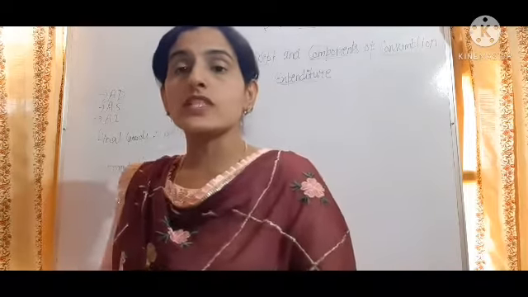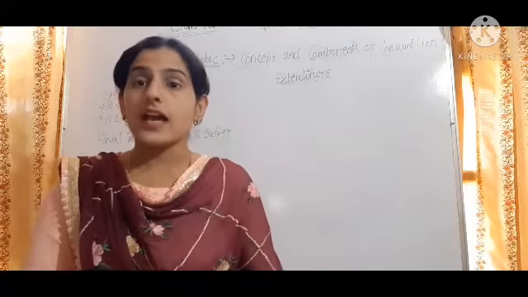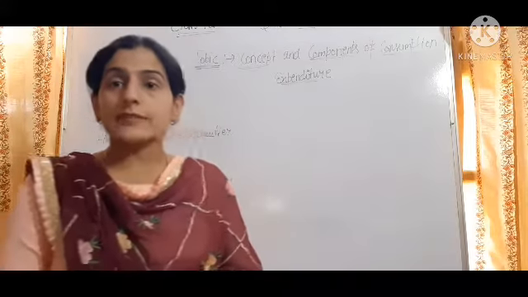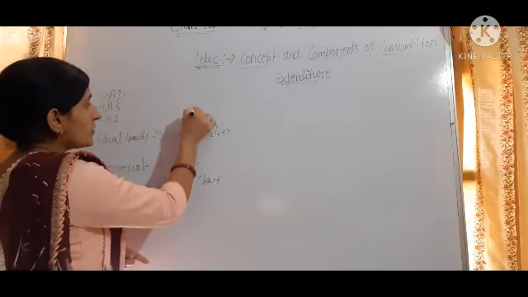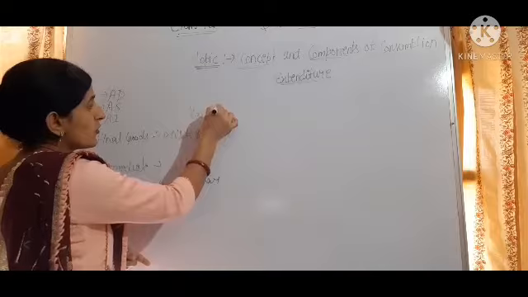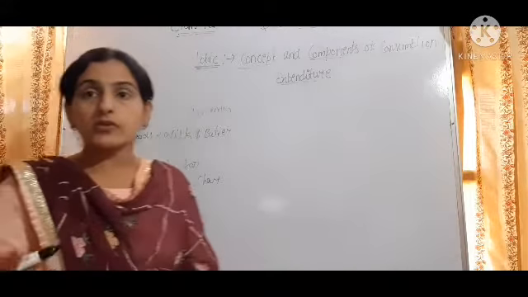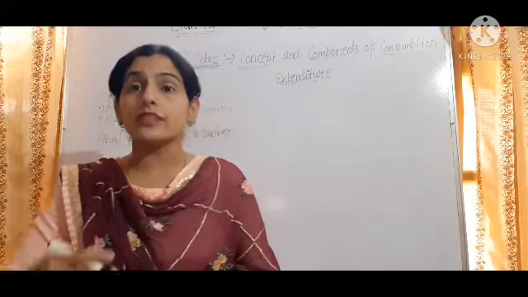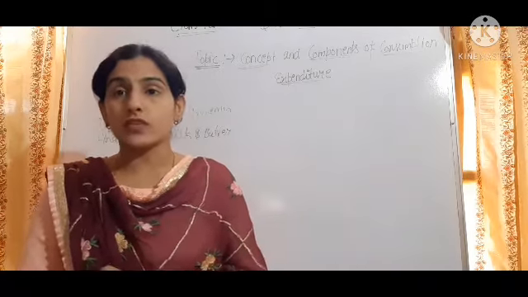Final goods are ready for sale, and no more value is added in them. Two types of final goods we talk about. When we talk about final goods, the question comes: who is the final user? So there are two types of final user.